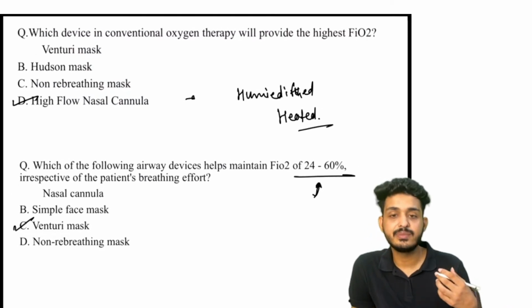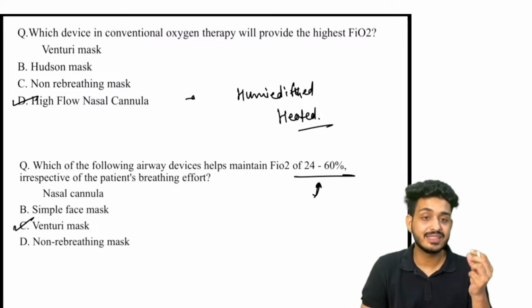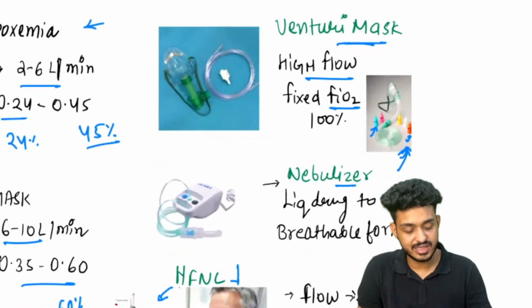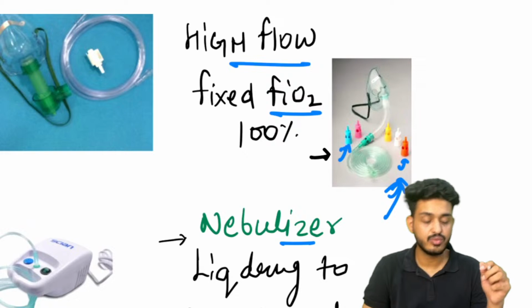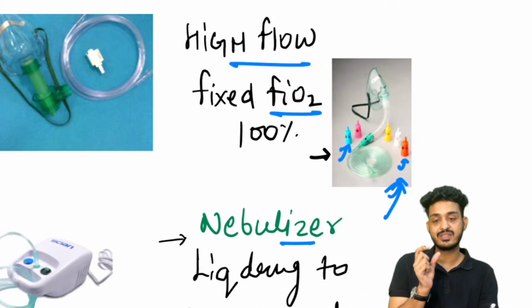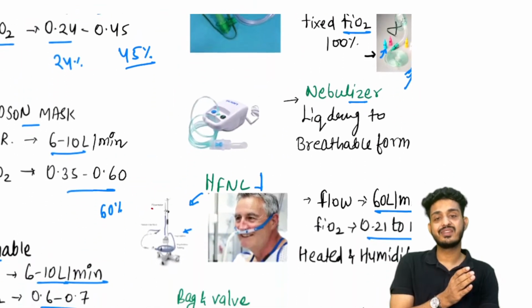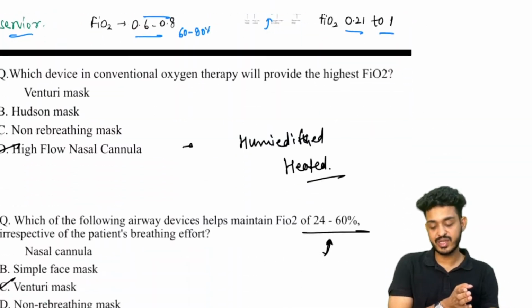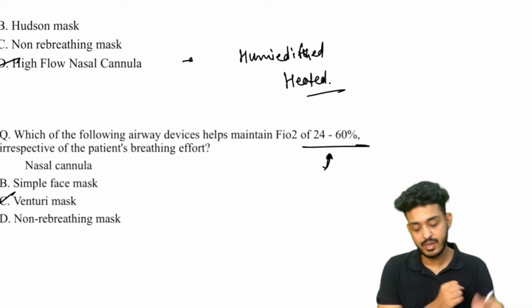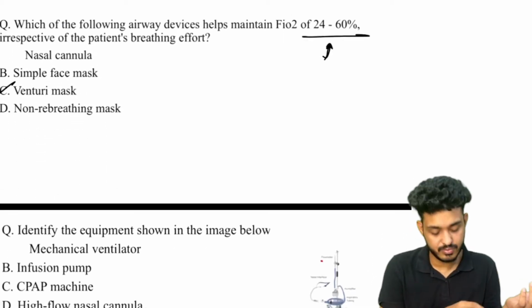In Venturi, we will have different sizes of valves. Remember, guys, these are the valves I have told you about. They have different sizes, and it can range from 21 to above also. No need to go into much detail, but here the answer would be Venturi mask. You need to go for the full lectures.